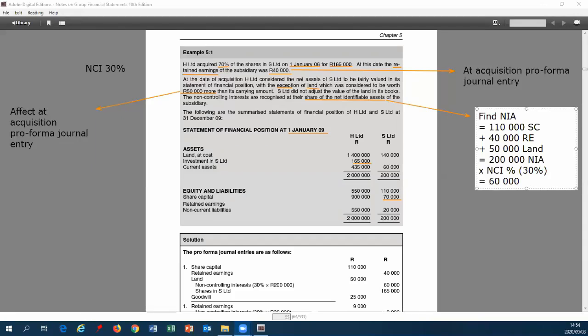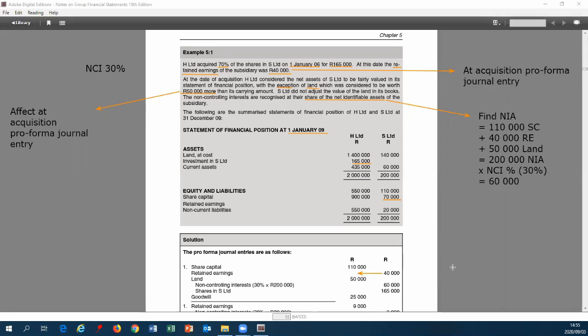Okay, so already we have a lot of information that we can put together in order to form our solution. Okay, so let's have a look at the solution. Journal entry number 1 here that we can see at the bottom here. We can see we have debited our share capital of 110. Please note this 40,000 is supposed to be on the debit side. Okay, so we are actually debiting our 40,000 retained earnings, not crediting it. So please move that in your book.